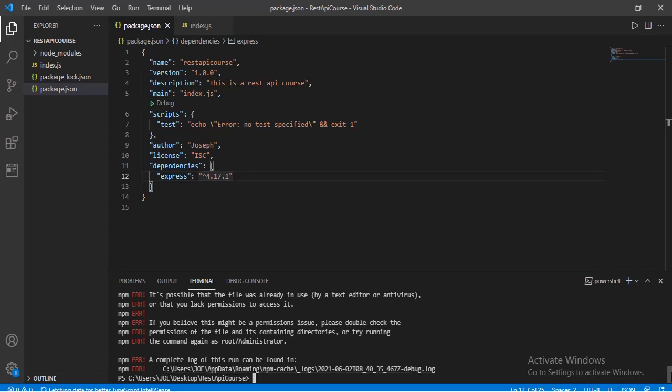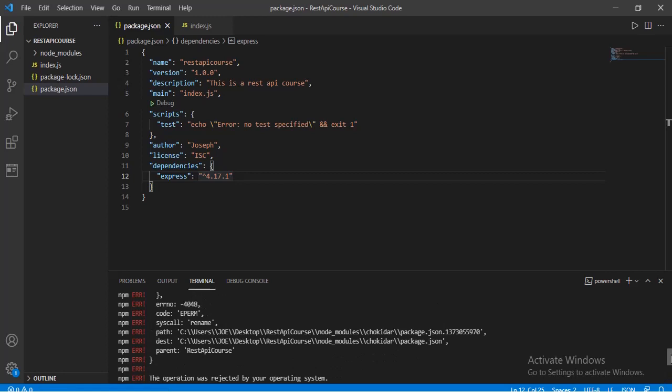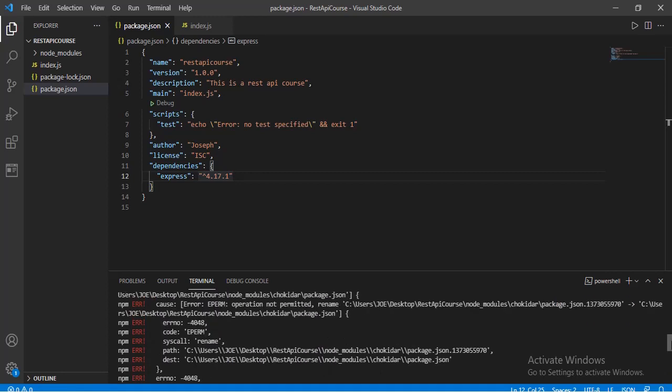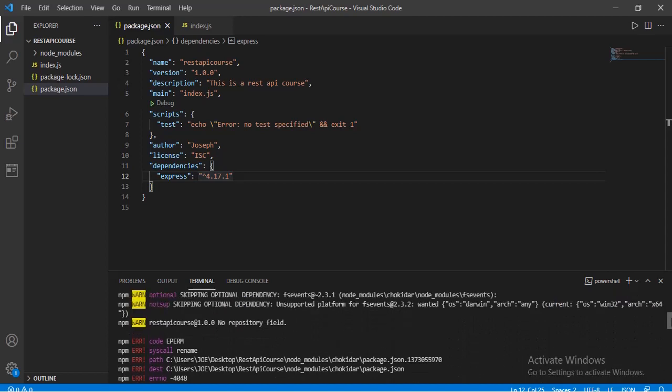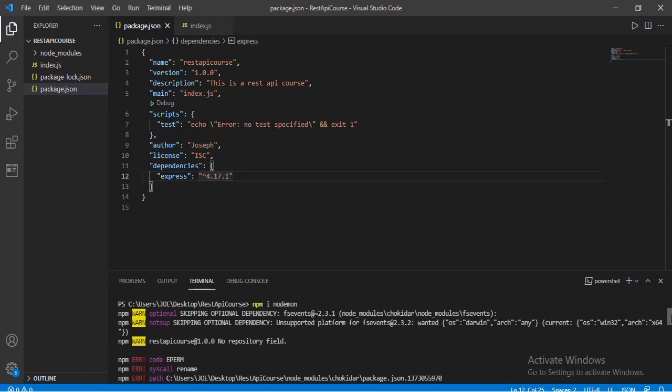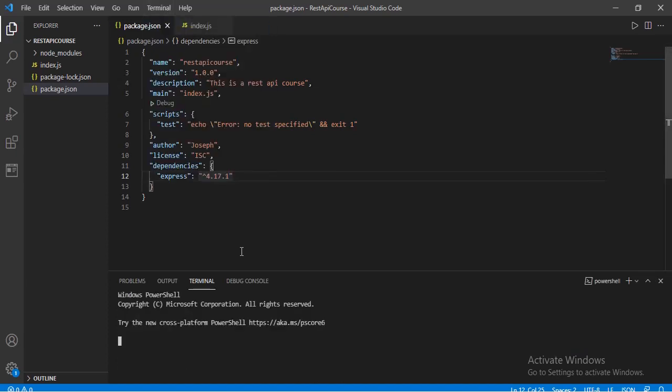Okay, so what I'm seeing is an error while installing, and I don't like it. I don't know why, but I'm going to try something. I'm going to kill this terminal, end this process, terminate the terminal, and then create a new terminal. So I'm going to kill the terminal, and I'm going to go up here and start a new terminal.